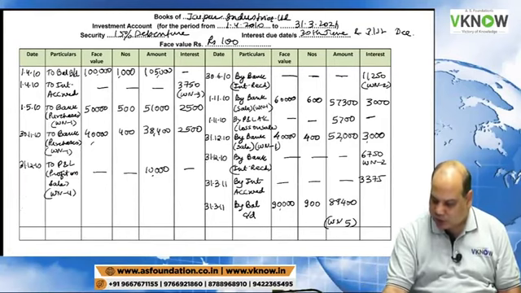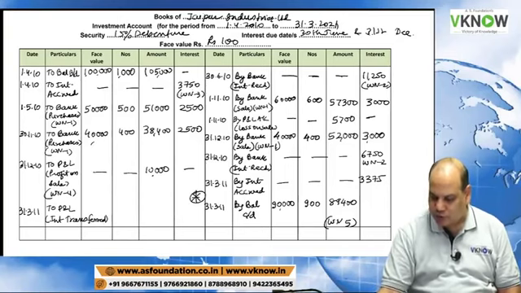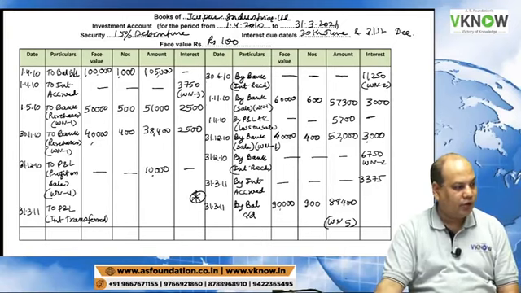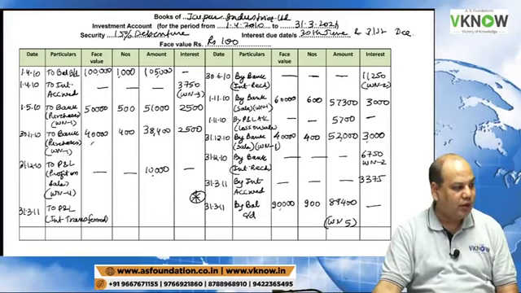And debit side, one last entry to P&L account, interest transferred. Can somebody tell me in the interest column what is the balance? Interest column, what is the balance?